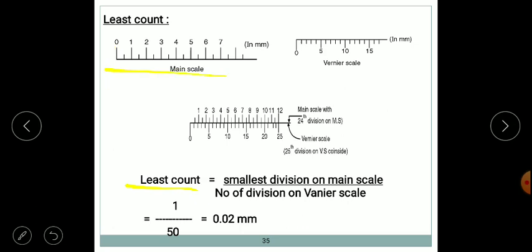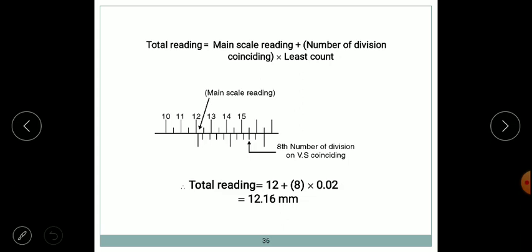If we consider a general steel rule, what will be the smallest value over here? That will be 0.5. Similarly, for the vernier caliper the least count is 0.02. How? It is the smallest division on the main scale divided by the number of divisions on the vernier scale. So if the number of divisions on the vernier scale is 50, then 1 divided by 50 is 0.02. In a similar fashion, least count can be calculated for other instruments.